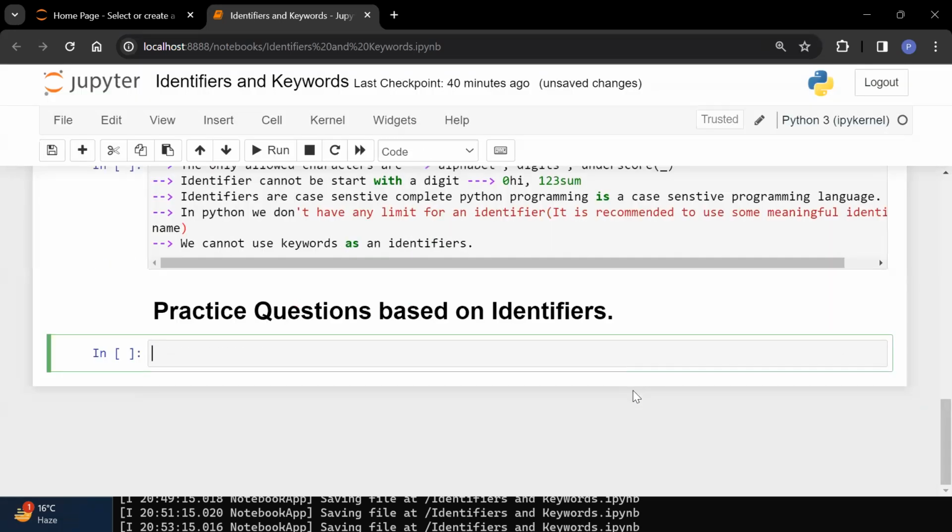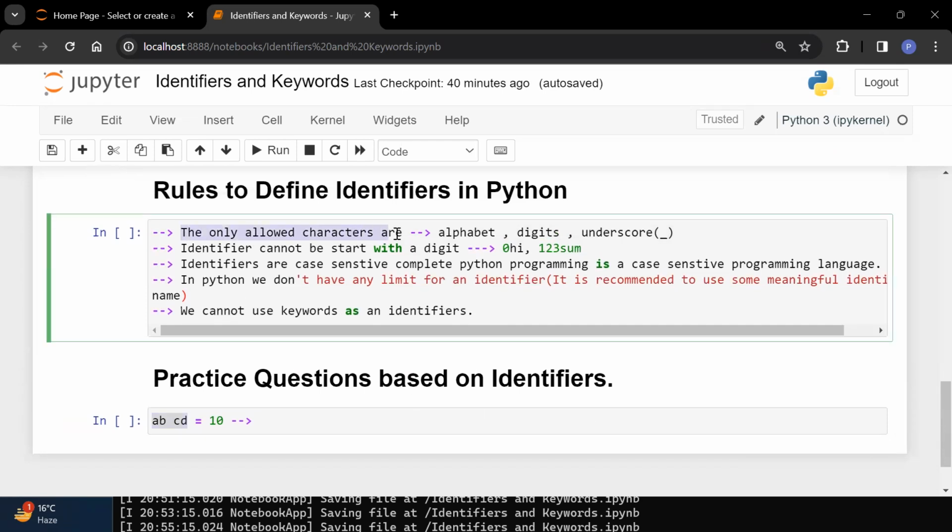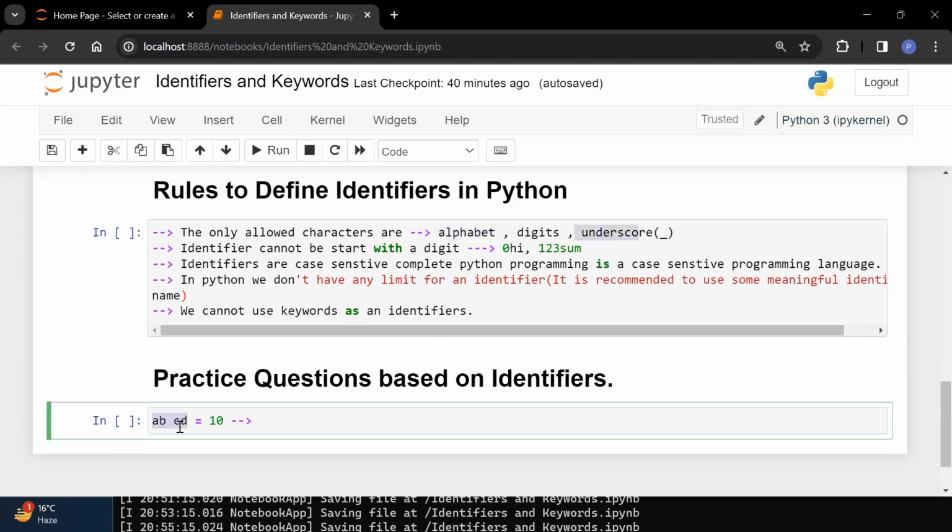Okay, now first I am taking something like AB CD is equal to 10. Is it a valid identifier? This name is there, AB space CD, is it a valid identifier? The answer is no, it is not a valid identifier. The reason behind that is the only allowed characters are alphabet. Alphabet is there. Digits are not there, fine. Underscore is not there, fine.